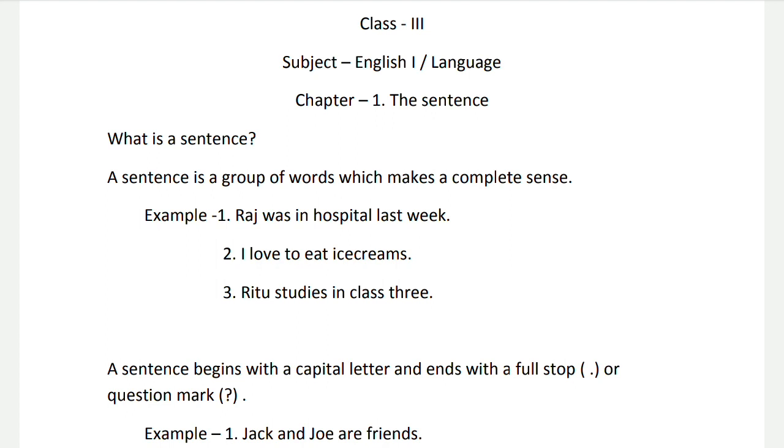Number 1, Raj was in hospital last week. Through this group of words, we understand that a boy, Raj, was very sick and was in hospital last week. Number 2, I love to eat ice creams. Through this group of words, we understand that I am fond of ice creams and I love to eat ice creams. Number 3, Ritu studies in class 3. Through this group of words, we understand that Ritu, a girl, studies in class 3. So, these groups of words are sentences because they are giving us some certain complete meaning.